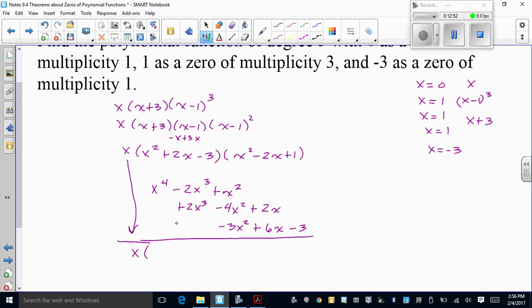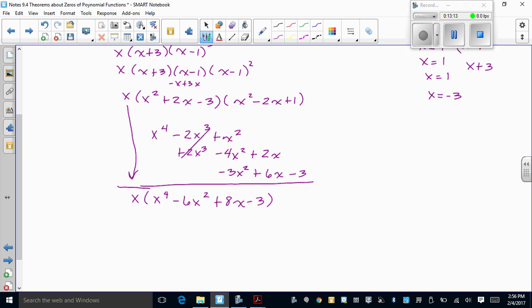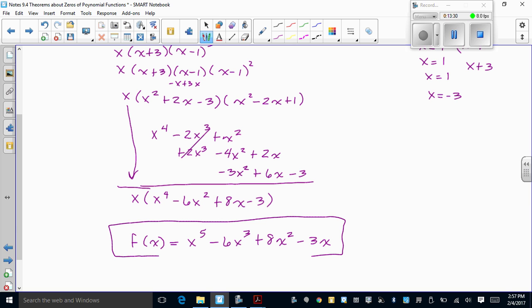I get x to the 4th. These guys cancel out. Negative 7 plus 1 is going to be negative 6x squared plus 8x minus 3. And then distribute that x through. f of x equals x to the 5th minus 6x cubed plus 8x squared minus 3x. And it says to the 5th power, and I have something to the 5th power. First thing to check. And there you guys go.